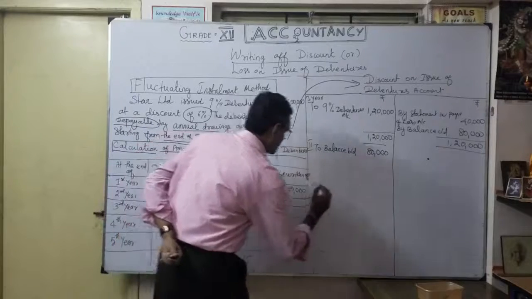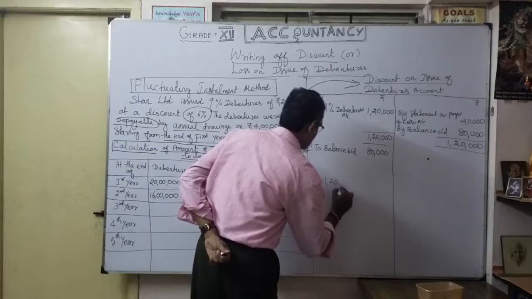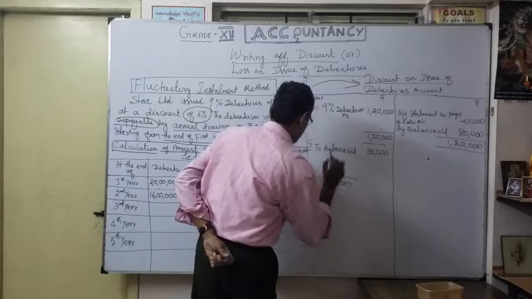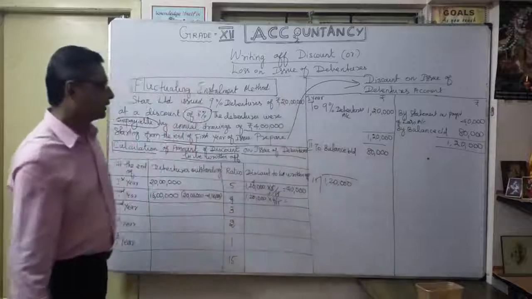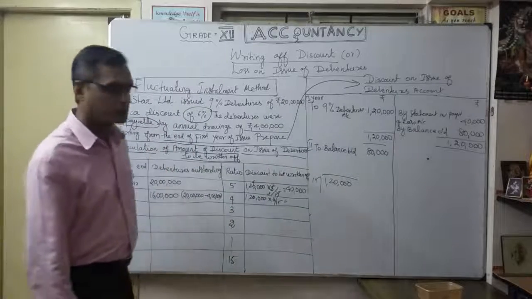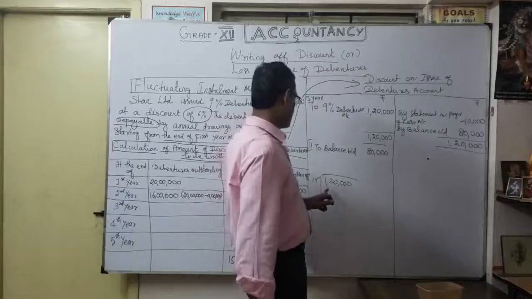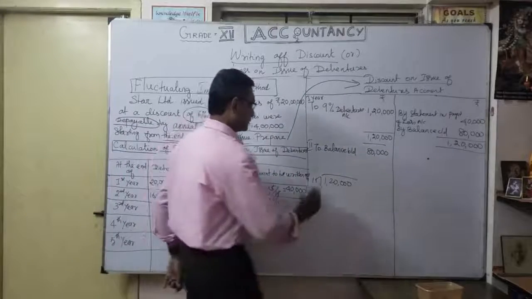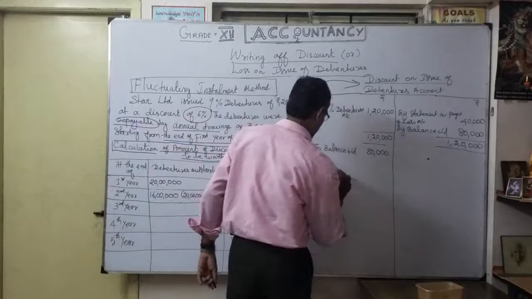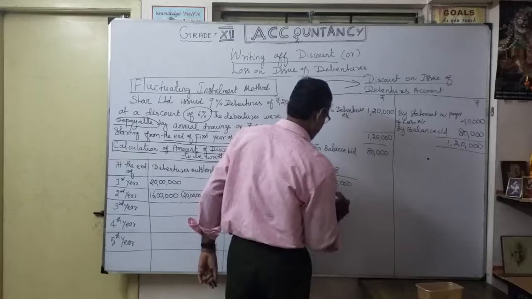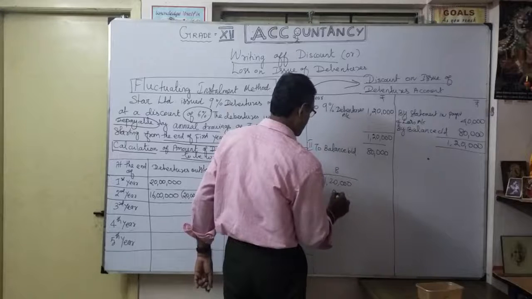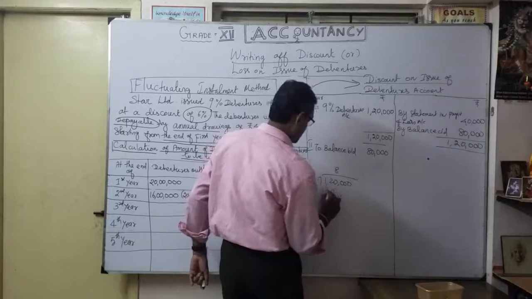See here, we will make a simplification. 1,20,000 first by 15. For 120, how many 15s? That's what you want to find out. 8 times. 5 8s are 40, 4 carry. 1 into 8, 8, plus 4, 12.